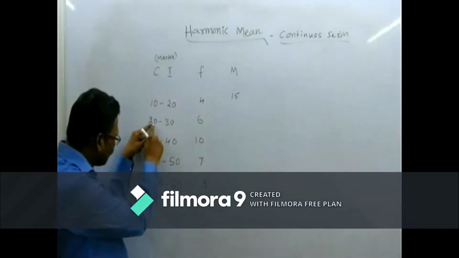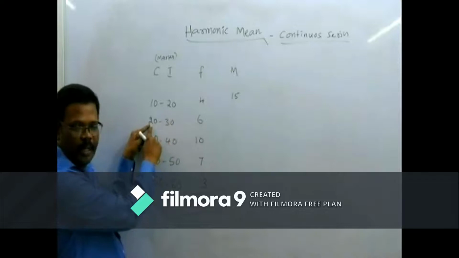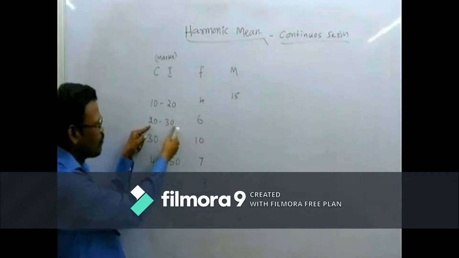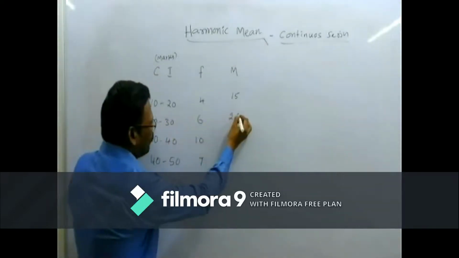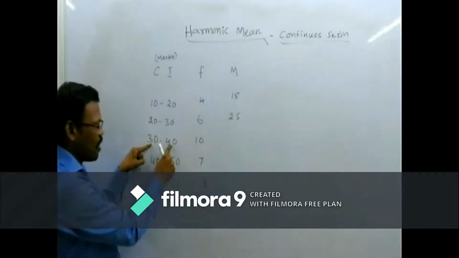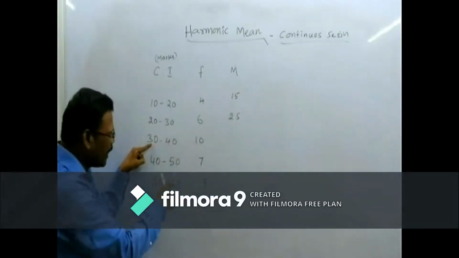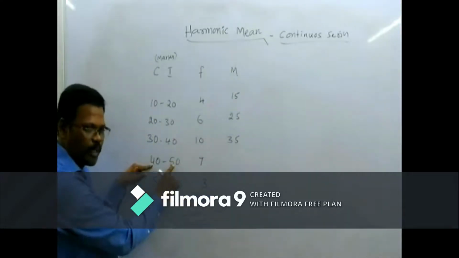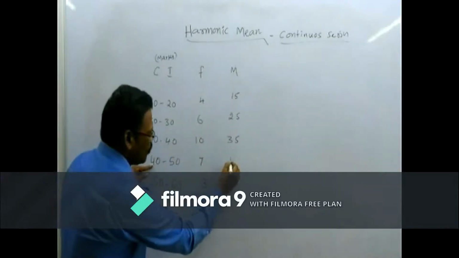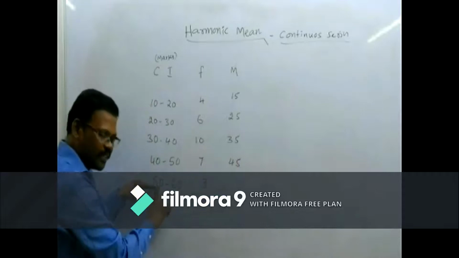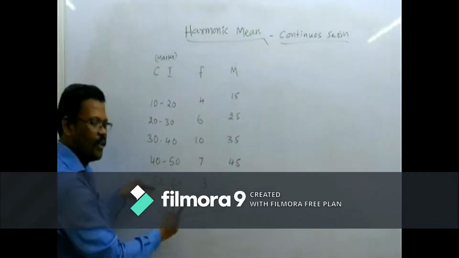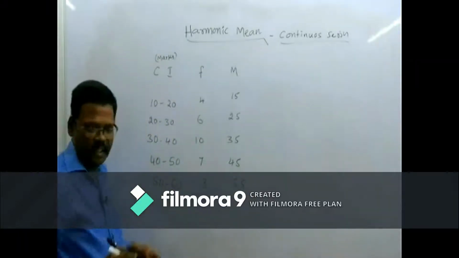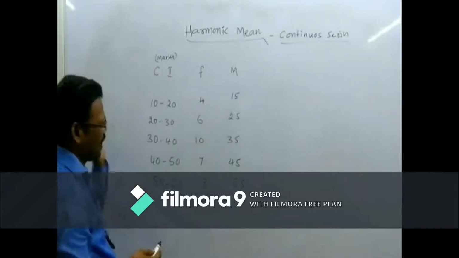Like here, 20 plus 30 is 50, 50 by 2 is 25. 30 plus 40 is 70, 70 by 2 is 35. Then 40 plus 50 is 90, 90 by 2 is 45. Then 50 plus 60 is 110, 110 by 2 is 55. These are the mid values of each and every class interval.